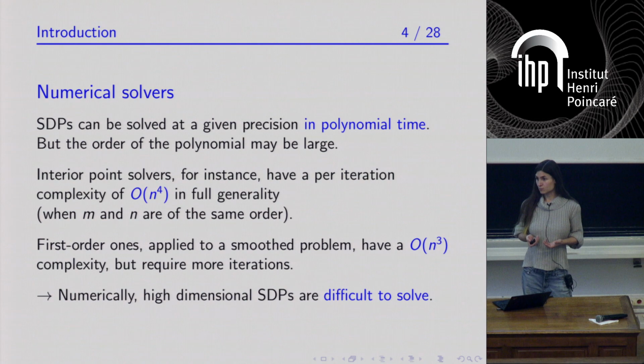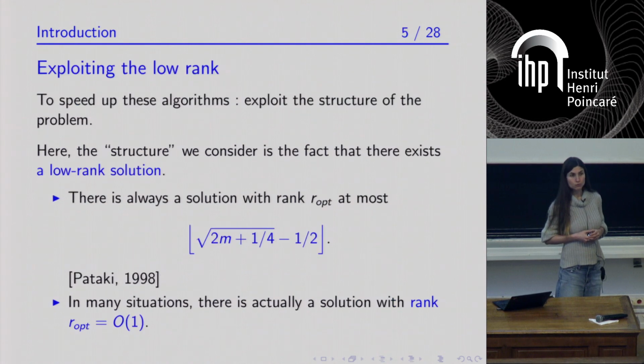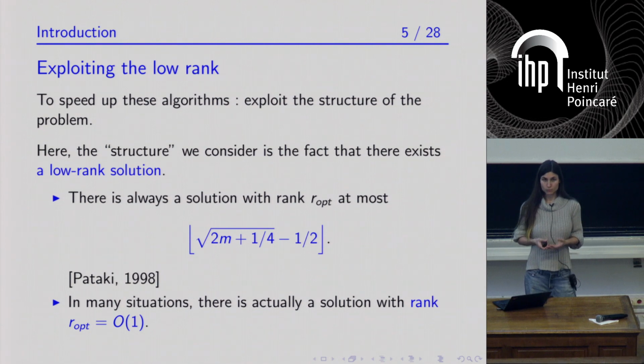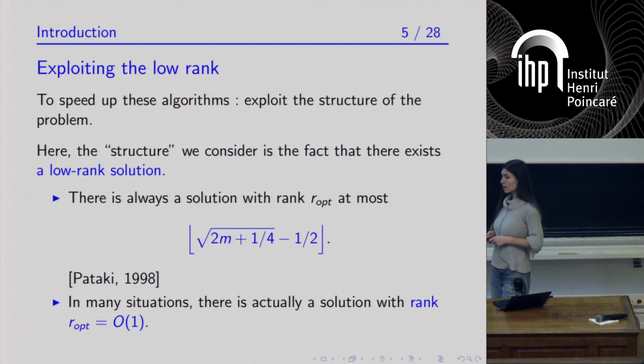So to overcome this issue, it's natural to try to exploit the structure of the problem that you want to solve. And in particular, a specific structure that has been exploited in many works is the fact that semi-definite programs tend to have a low-rank solution.